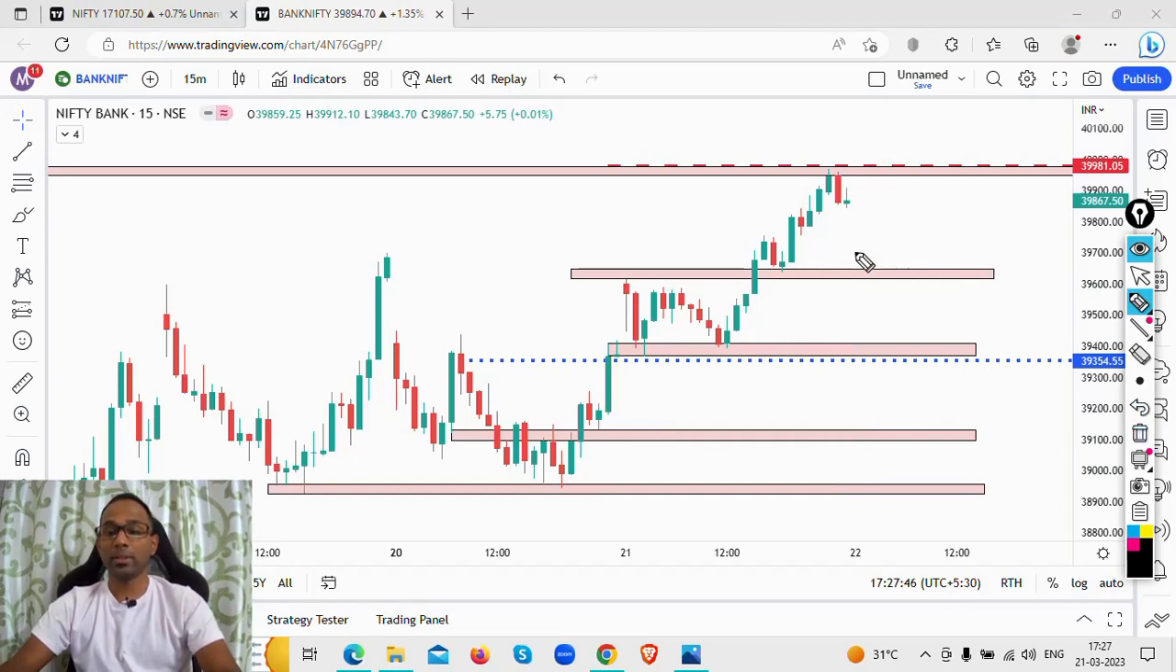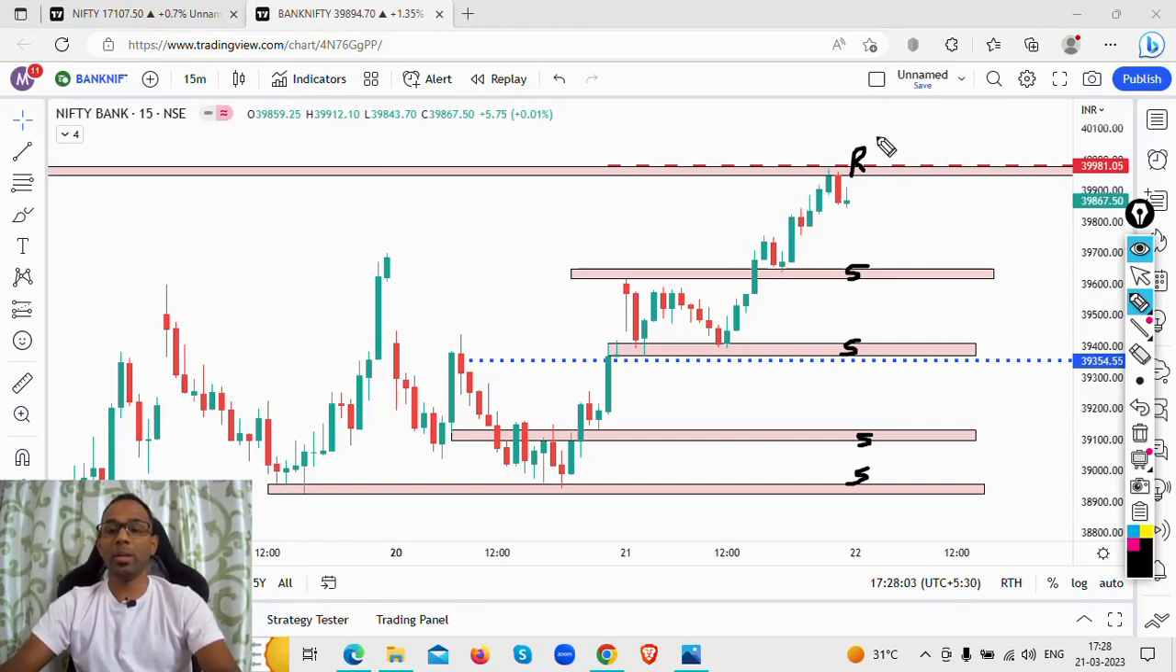So now this is your level of support around this particular level which I had marked here. So this is your support level. These are your support levels. This is your resistance level here. Okay, so we are going to see how these levels are going to work out in tomorrow's session.